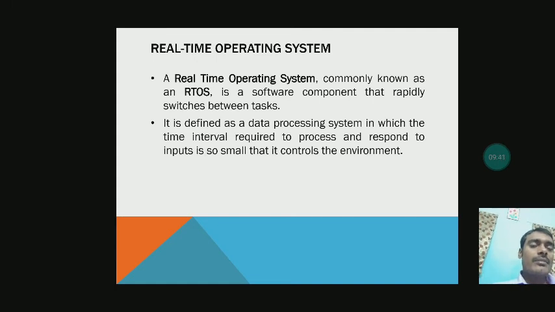This type of operating system is used for scientific experiments, for missile launching, rocket launching, satellite launching, etc., in which time is very critical. Suppose you have to launch a missile at a target, that missile must reach the target within the specified interval of time. It should not take more time or less time, otherwise it will miss the target. So in that case, a real-time operating system is used, and it is further classified into hard real-time and soft real-time.